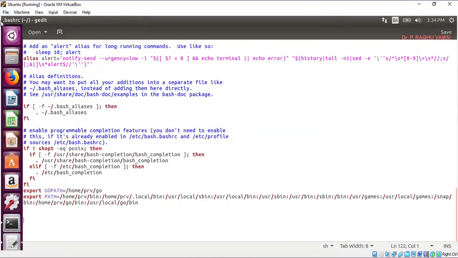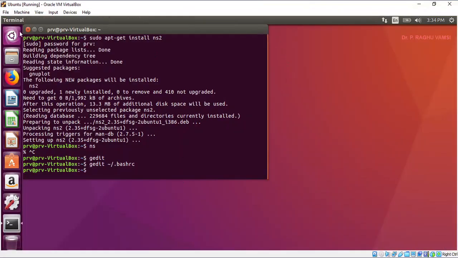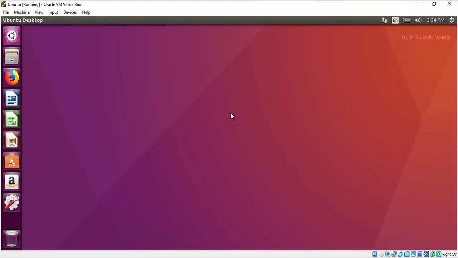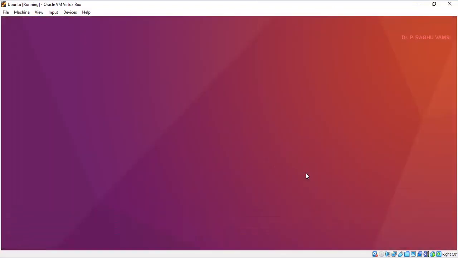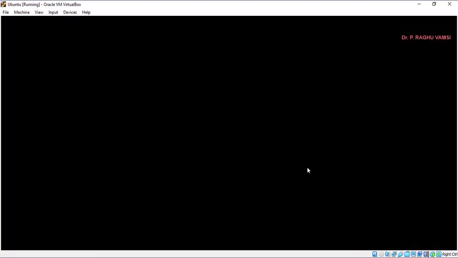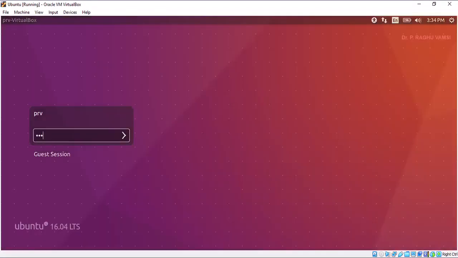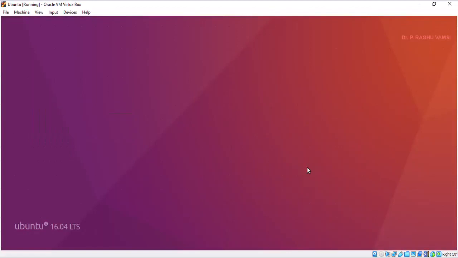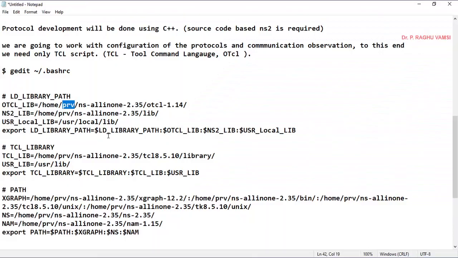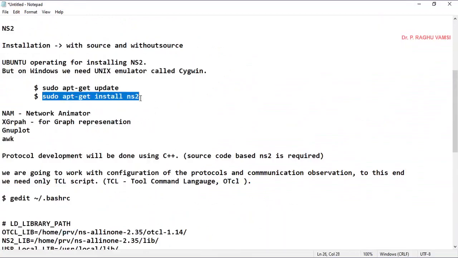So once you close this, you are supposed to close the command prompt also. Again, it is better to log out and log in again, so that the new path will be reflected, and then whenever you type ns, it will be reflected on the command prompt. That is with source. Anyhow, without source, we have already done it simply with sudo apt-get install ns2.